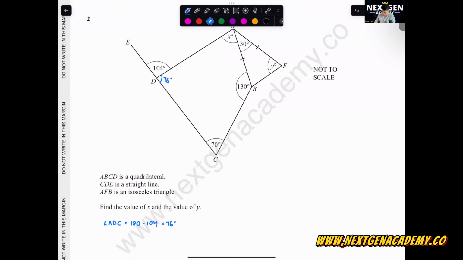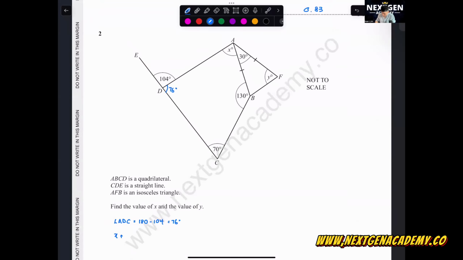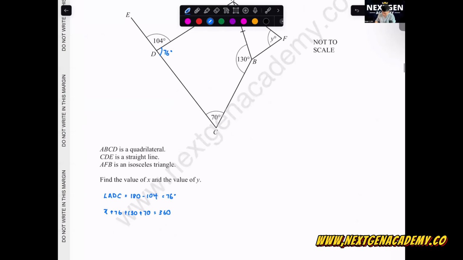So we can take X plus 76 plus 130 plus 70 equals 360. What's this value? 76 plus 130 is 206, then 276. X plus 276 equals 360. X equals 360 minus 276. Be very careful when you calculate this.